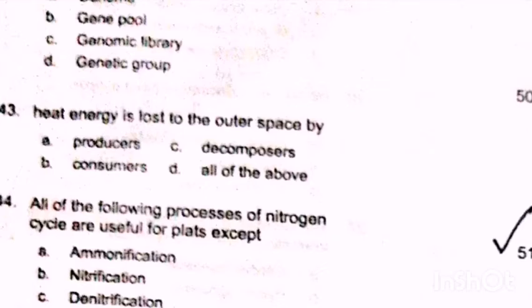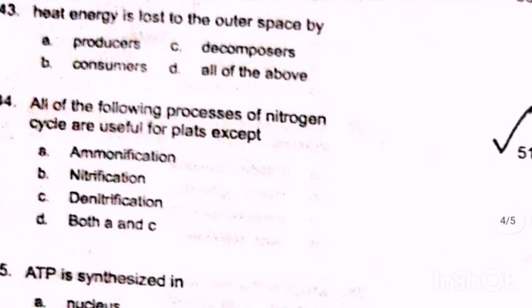Heat energy is lost to the outer space by producers, consumers, decomposers, all of the above. All of the following processes of nitrogen cycle are useful for plants except ammonification, nitrification, denitrification, both A and C.